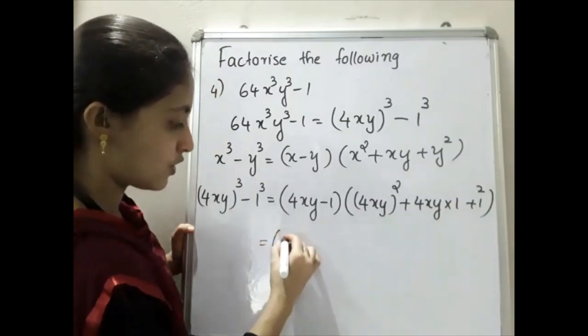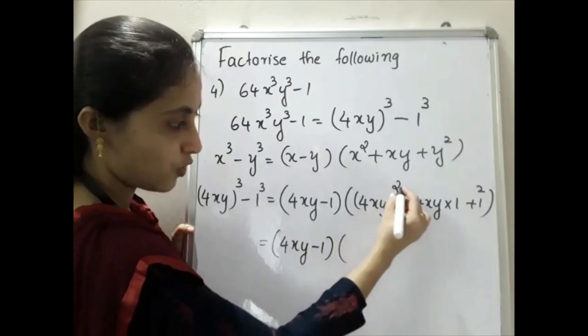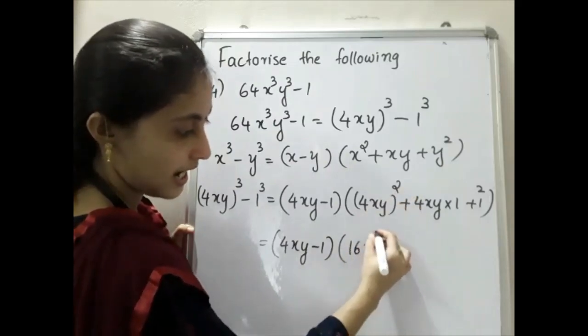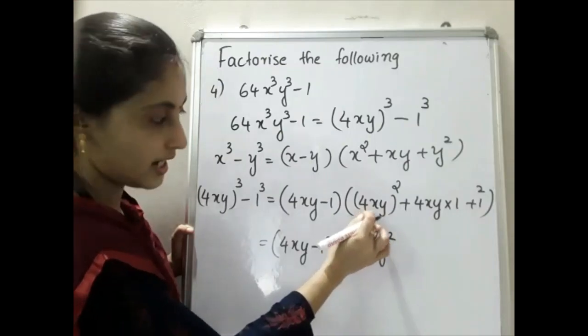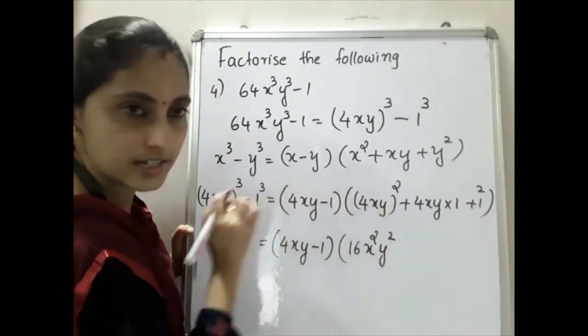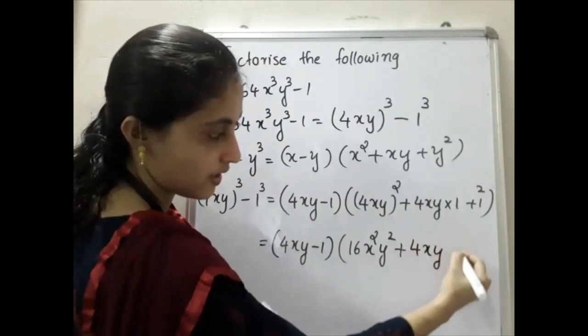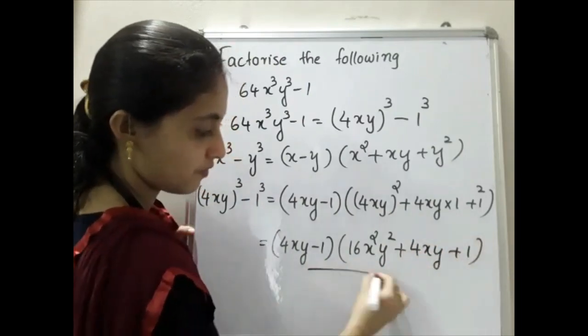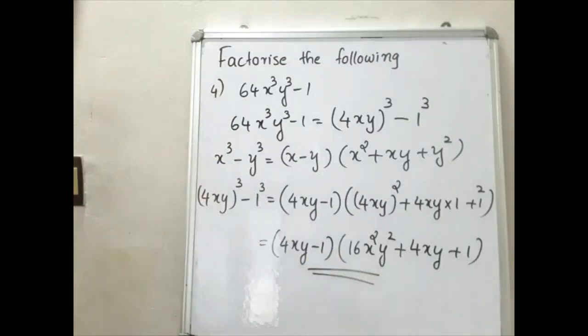That will be equal to 4xy minus 1 into 4 square, which is 16 x square y square. 4 square you have to take, x square, y square. Then plus 4xy into 1, which is 4xy itself, plus 1 square, which is 1 itself. So this will be our answer. Please write down this one also.